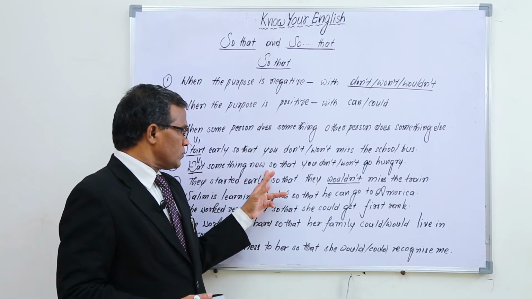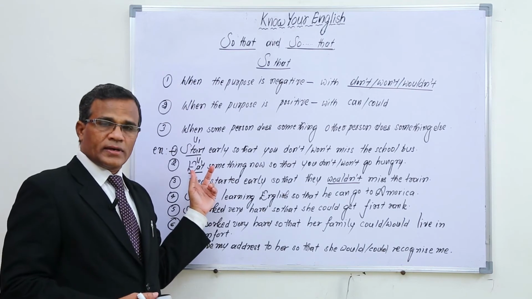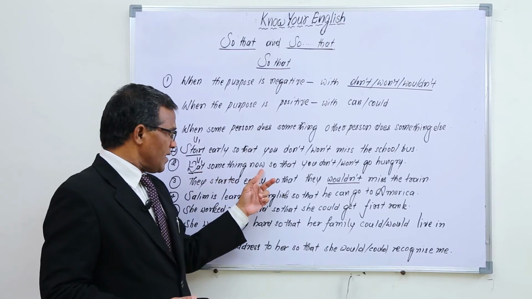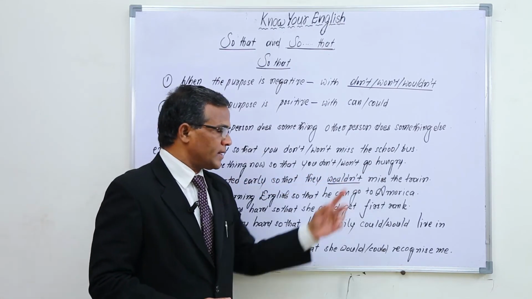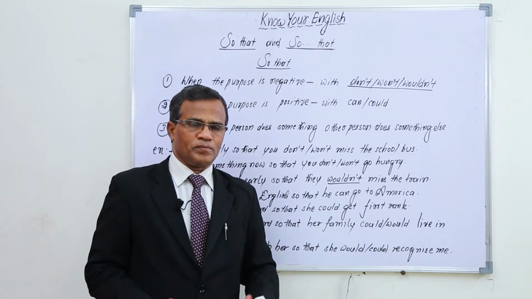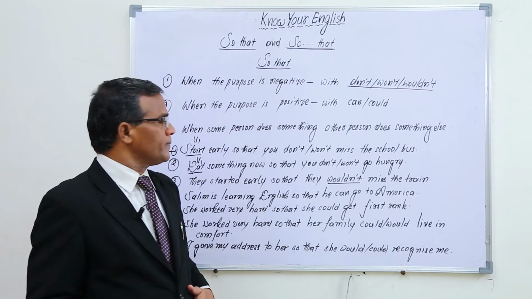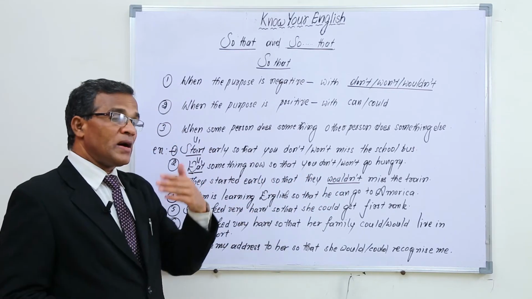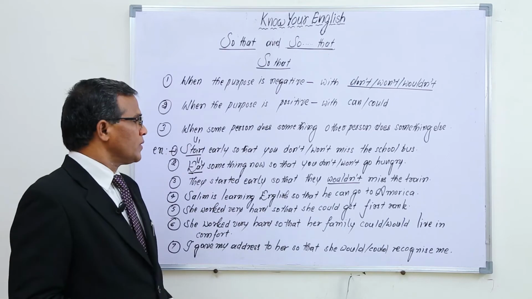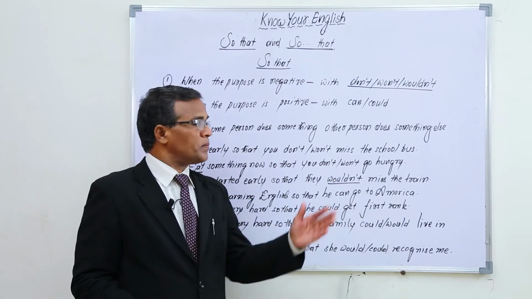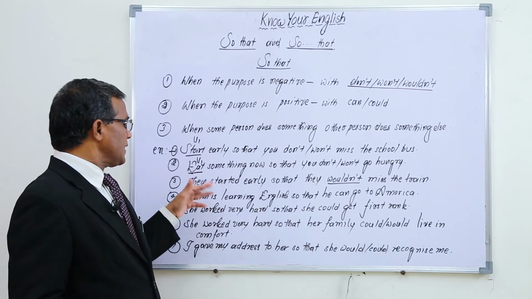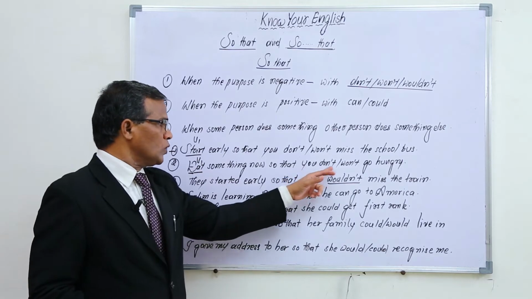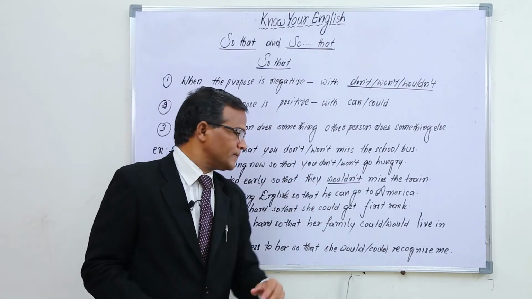Eat something now. This is also an imperative sentence, an order or request. Eat something now so that you don't go hungry. The purpose is negative here: not to go hungry. So I am asking you to eat something, not to go hungry. We can use it this way: eat something now so that you don't go hungry, or you won't go hungry.